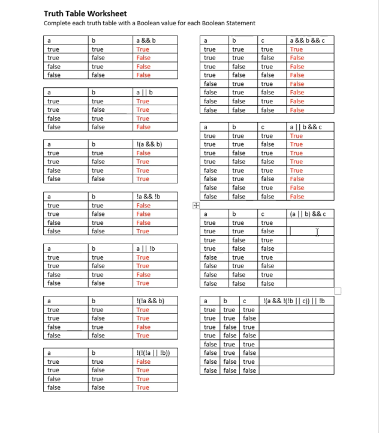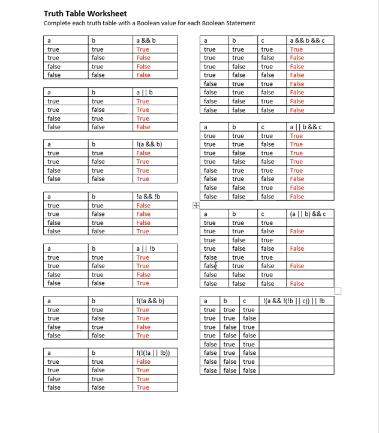So now I can make this second one false, the fourth one false, the sixth one false, and the last one false, because anytime C is false, they're all false. Now I look back at the other side of it, and I know that with an and expression, both sides have to be true. And I know that C is true in all of them because I've already canceled out the falses. So what makes A or B false? Remember with or, either one of them being true makes it true. So only when A and B are false will this expression here be false.